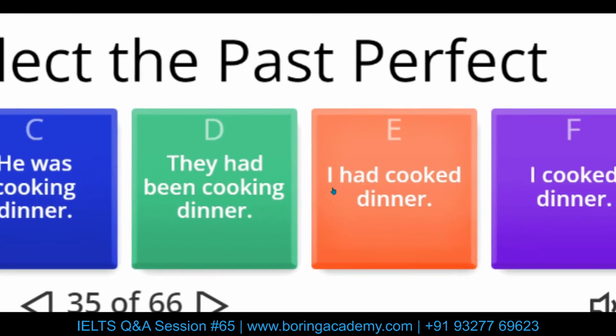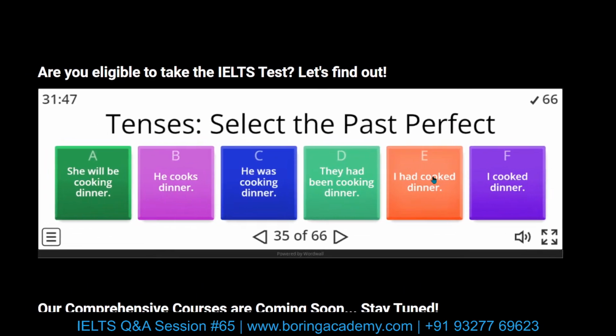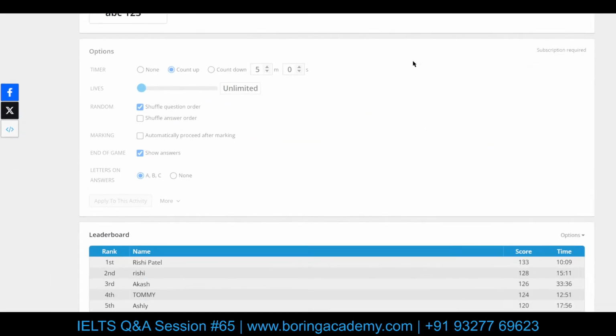For instance, if I write, I had written an essay. So write, wrote, written. This is V3. I should actually change this one to something else. I'll use a third form of the irregular verb. So I had cooked dinner is correct. Okay, I'll show it to you. Tenses, select the past perfect. Let's edit this one right away.